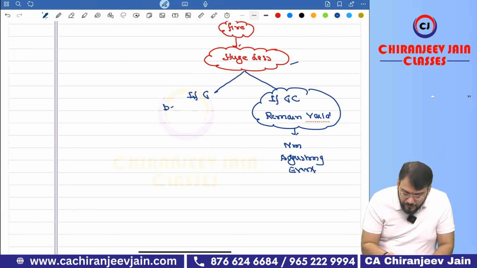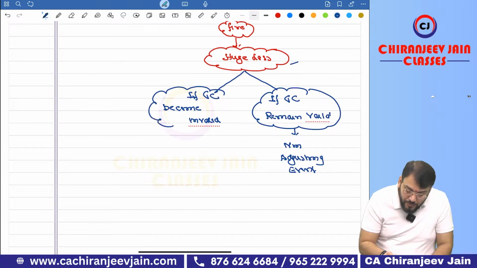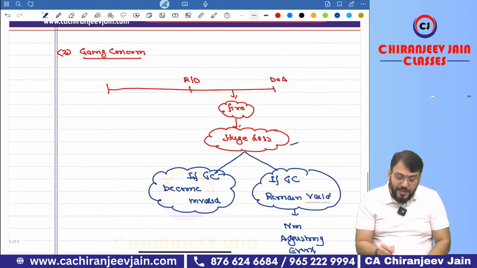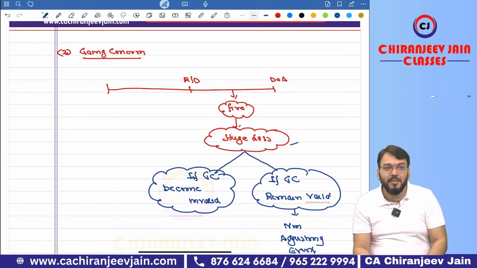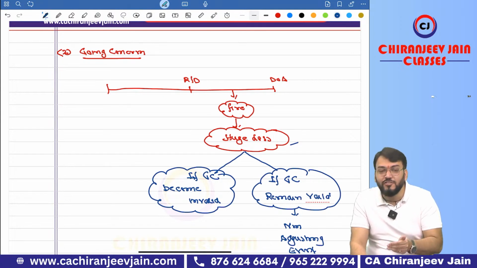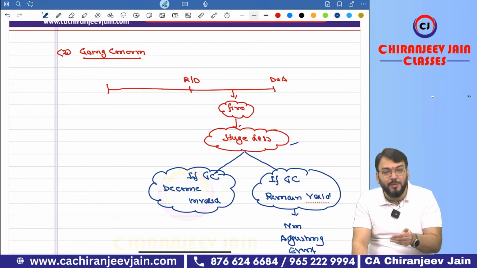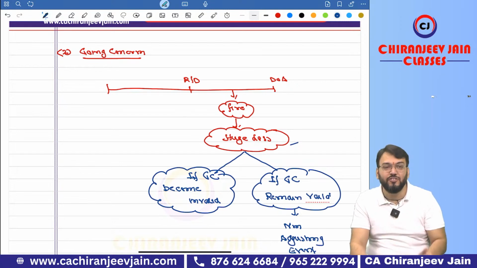But if going concern becomes invalid due to such an event, then what Ind AS 10 says is that this should be informed to the users of financial statements. Because now your entity becomes non-going concern, the financial statements should be prepared on a non-going concern basis.